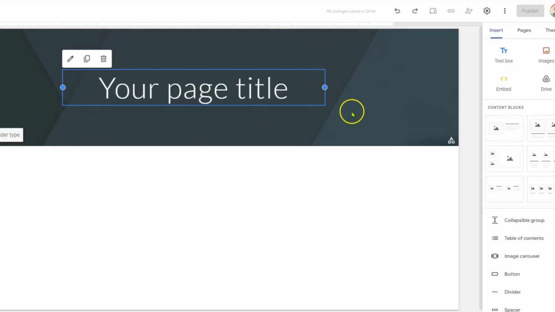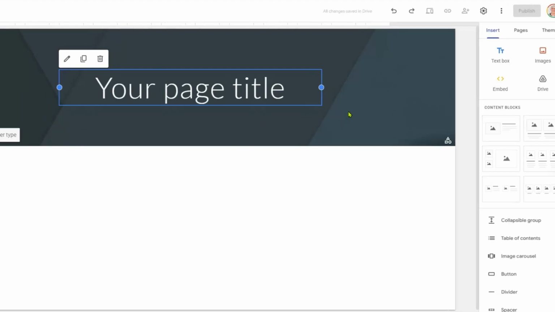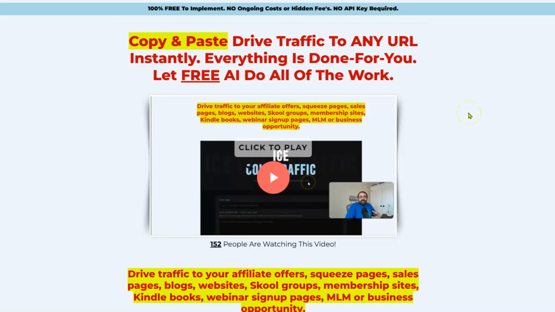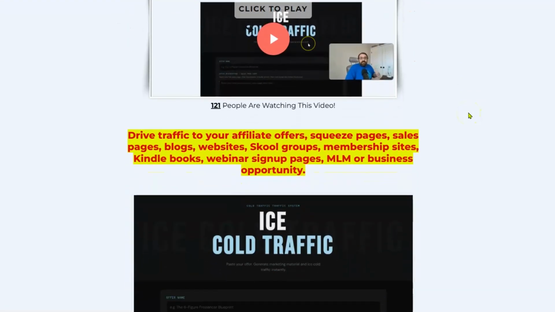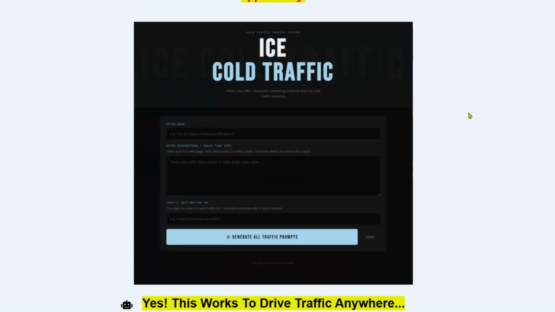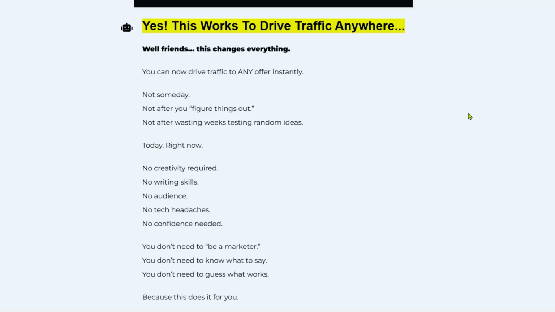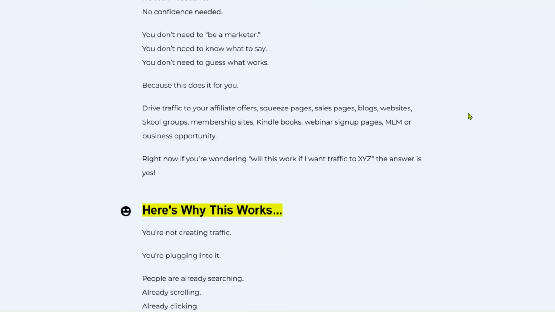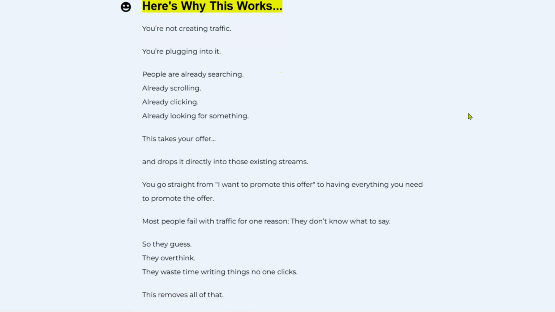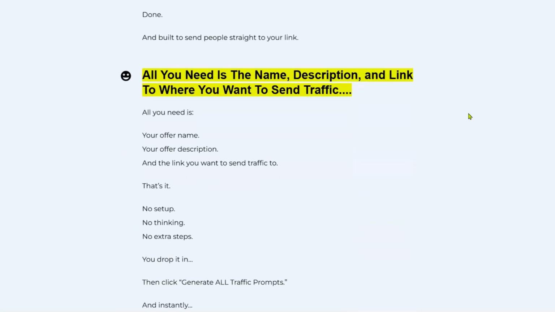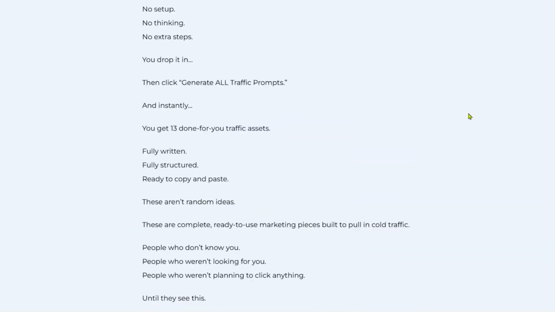Now, how are we going to get the content for this? Well, like I said, we created a product from the previous videos. And the tool that we're going to use here is called Ice Cold Traffic, the Ice Cold Traffic system. This is going to create all the content that we need for, number one, the sales page. And it's also going to create copy so that you will have posts that you can put in Facebook, Instagram, LinkedIn, and all kinds of different social profiles. Plus, it's going to create a Medium post. It's going to create ad posts.